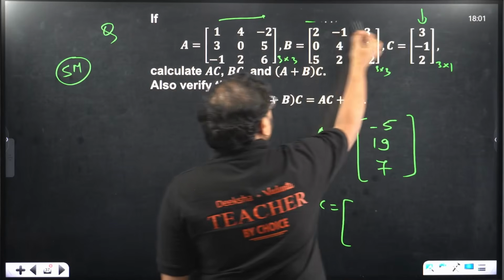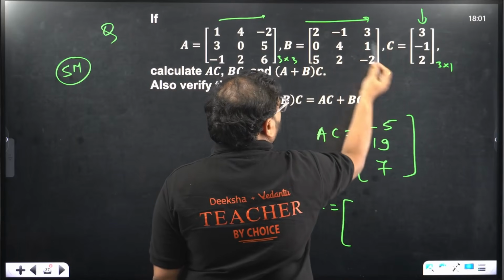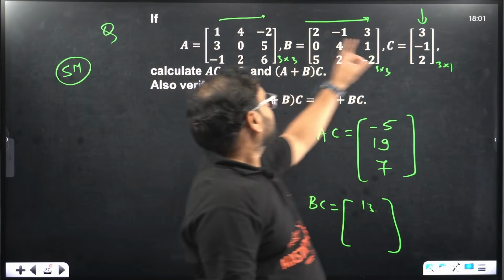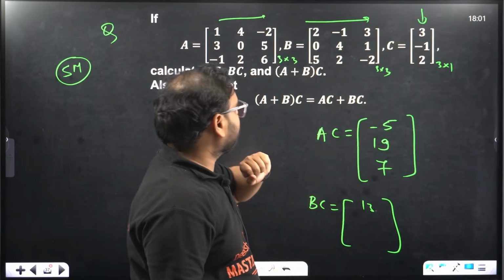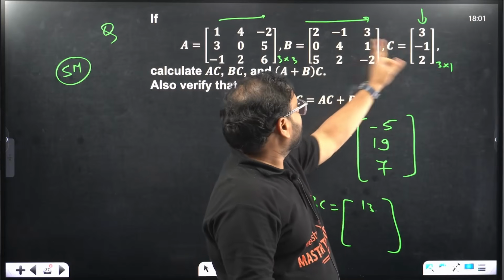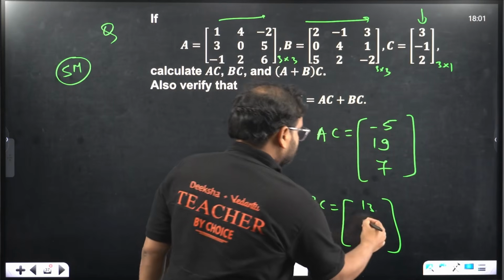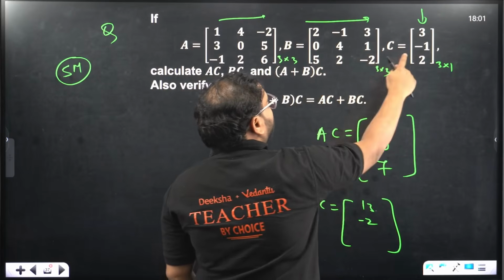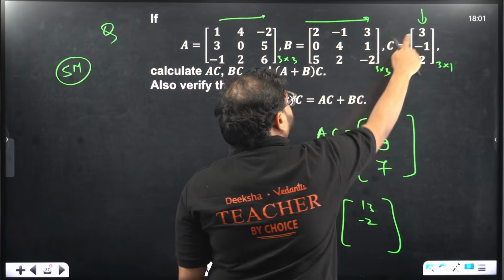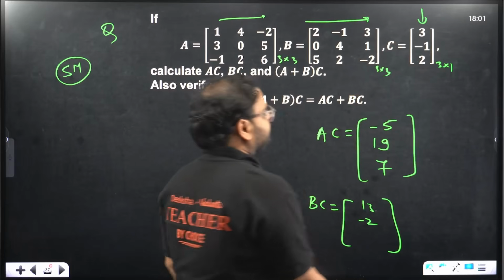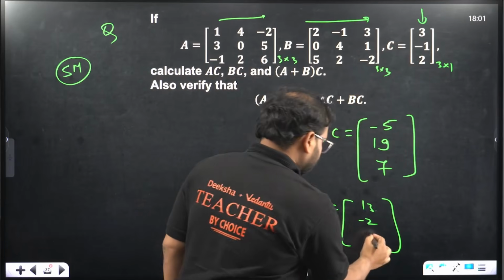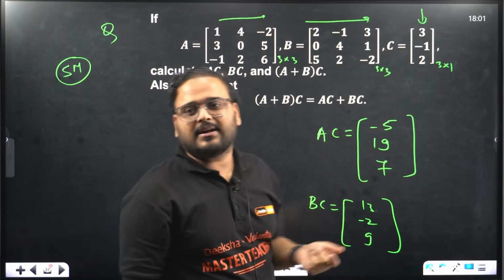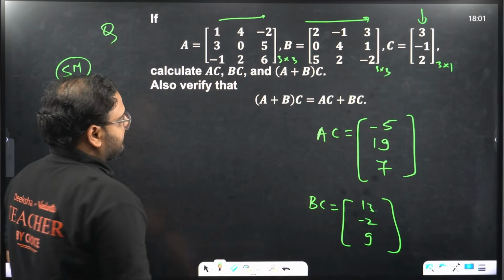Same. Start from here. 6, 1 and 6. That's 13. Again, 0, minus 4 plus 2. That's minus 2. Next, 15, minus 2 and minus 4. That's minus 6. 15 minus 6 is plus 9. Please check. Correct. That's AC and BC.